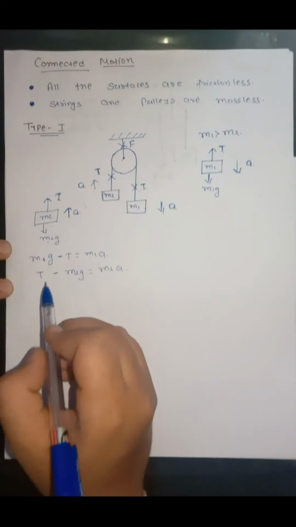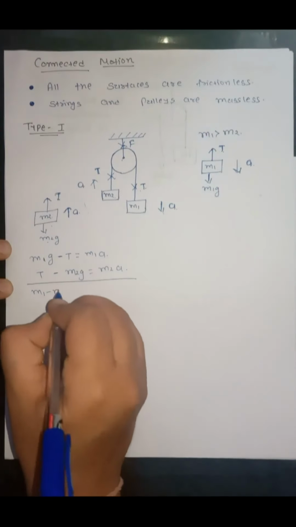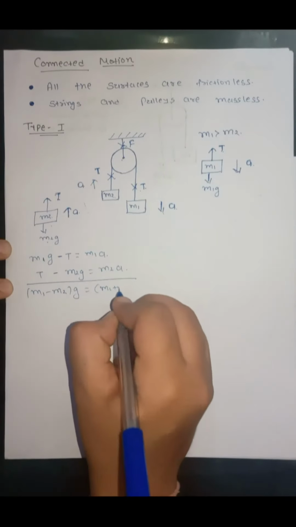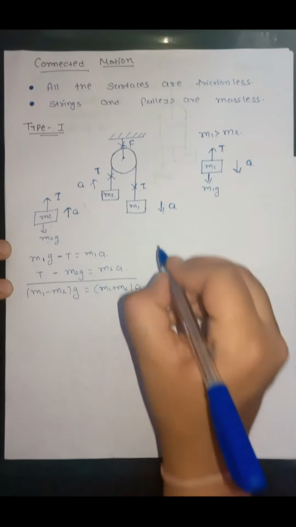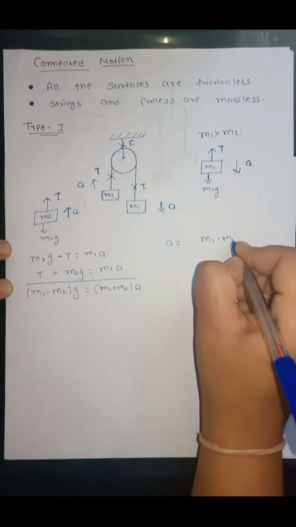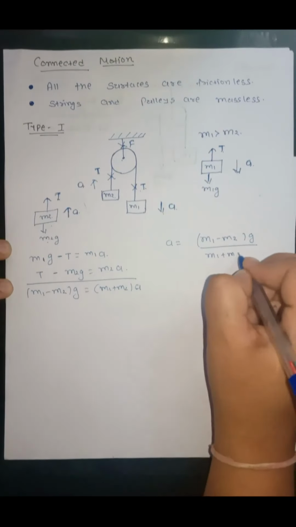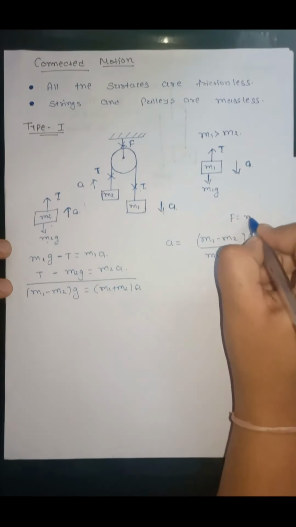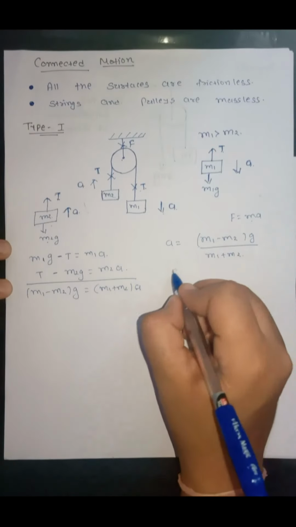Adding these two equations, T will get cancelled out. So (m1 minus m2) into g will be equal to (m1 plus m2) into a. We want to find the acceleration, so acceleration will be (m1 minus m2) into g upon (m1 plus m2). We know that F is equal to ma, so acceleration will be force upon mass.